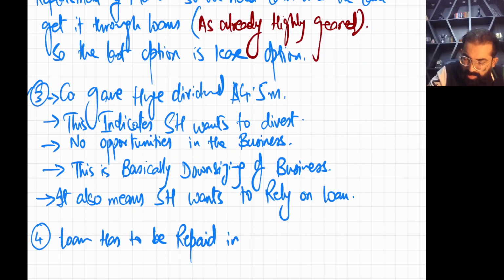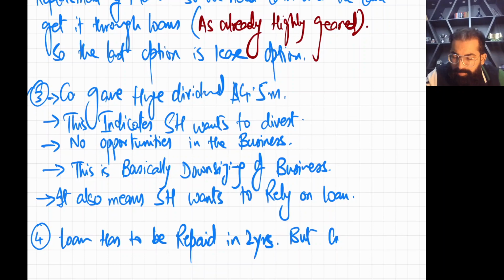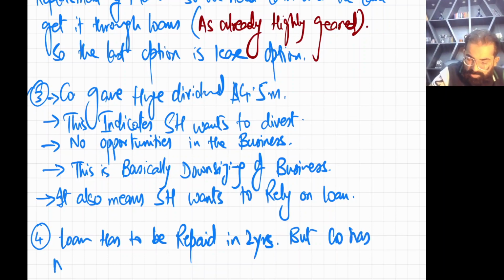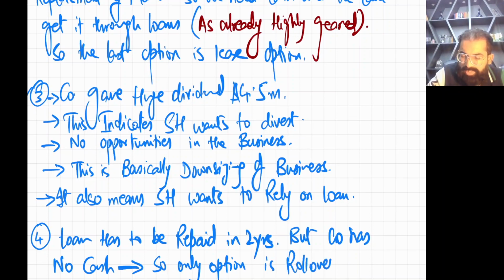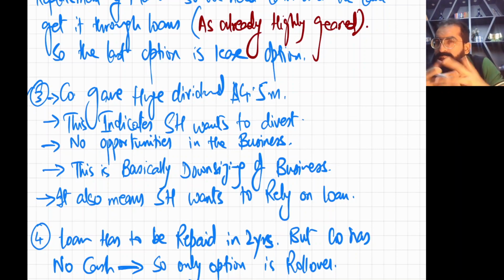Repaid in 2 years, but the company has no cash. So the only option is rollover. We'll request the lender, please give us a few more years' time. And if there is no rollover option, then going concern: your assets will be forcefully sold. They will sell your assets forcefully.